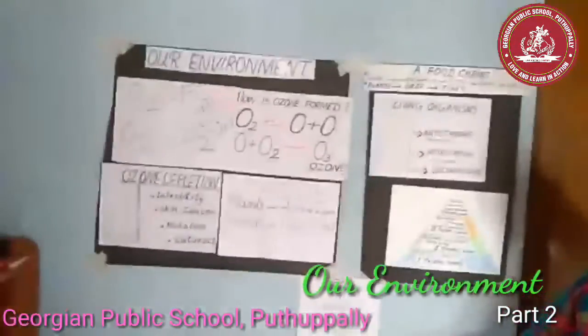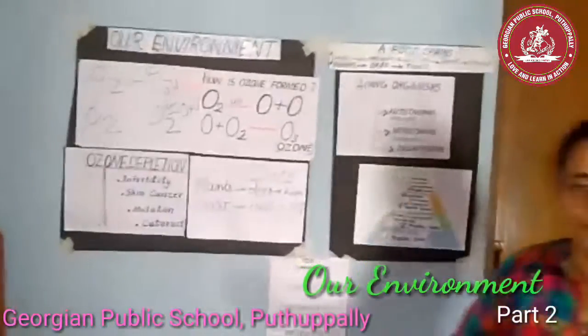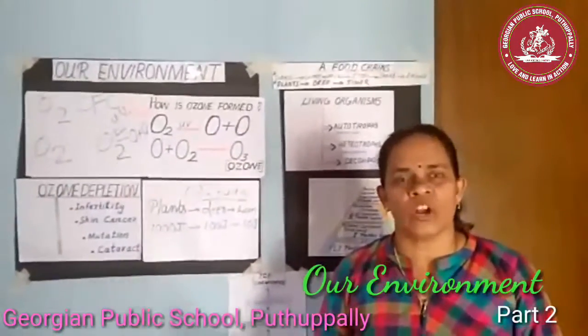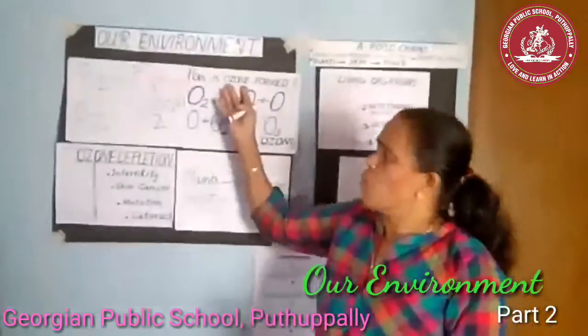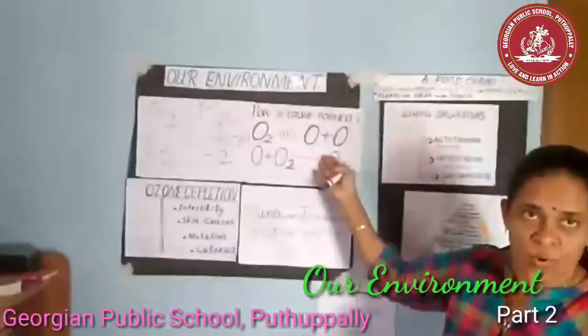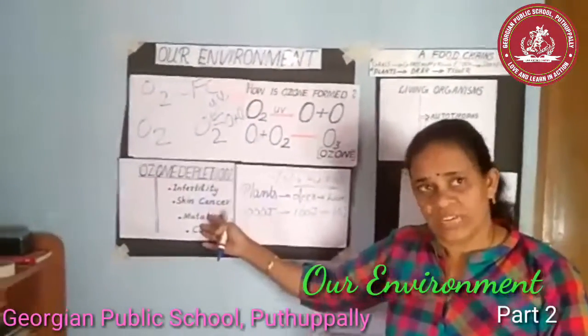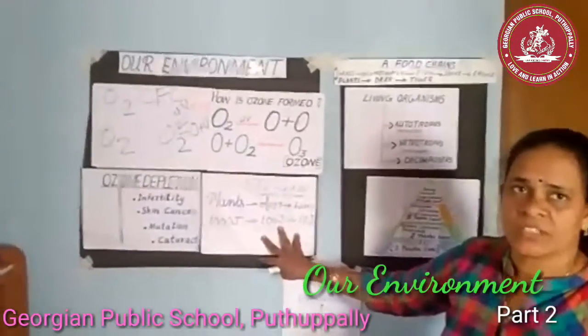Then how energy transfer occurs in a unidirectional way, and what biological magnification is. Again, we have seen what ozone is, how it is formed, what the after effects of ozone layer depletion are, then what the 10% law is.